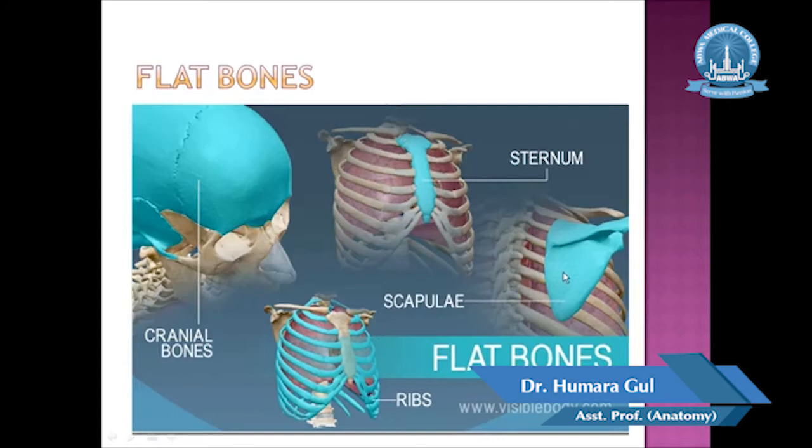These are the examples of the flat bones, and the structure of the flat bone is that there is a thin layer of spongy bone inside, and outside there are two layers of compact bone. The two layers of compact bone are called tables, and the central spongy bone is called diploe. Short bone or flat bone, central spongy bone and outer bone is compact.